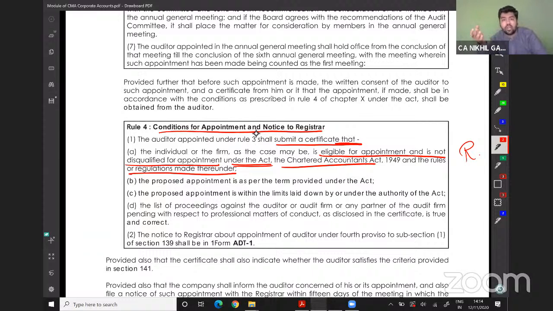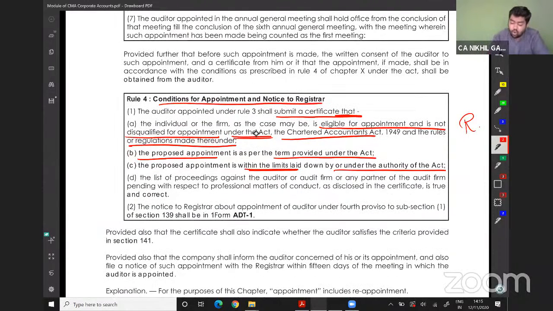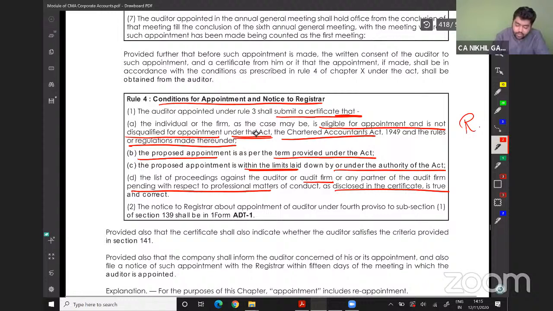He is not disqualified under the Companies Act or under the Chartered Accountants Act and Rules. The proposed appointment is as per the terms provided under this Act. The proposed appointment is within the limit laid down by or under the authority of the Act. The list of proceedings against the auditor or the audit firm or any partner pending with the respective professional authority of conduct, as disclosed in the certificate, is true and correct.